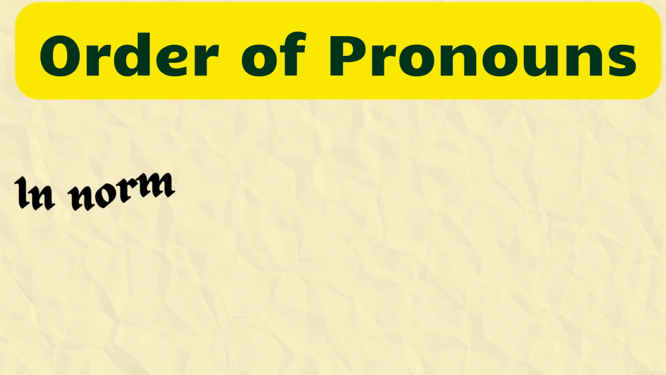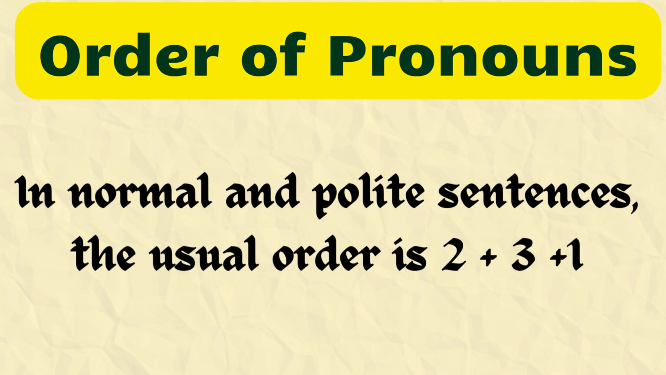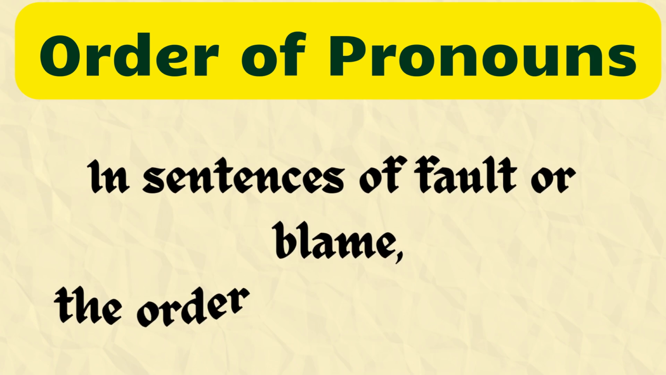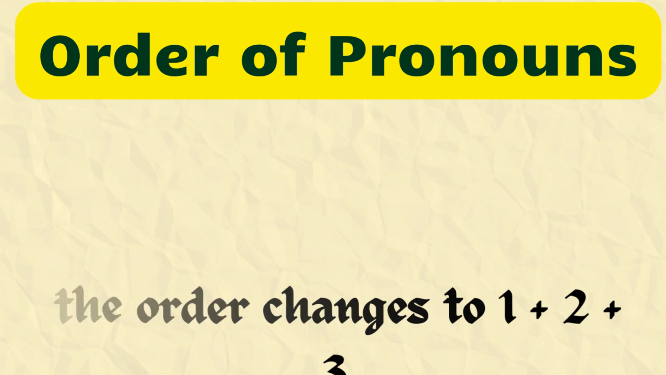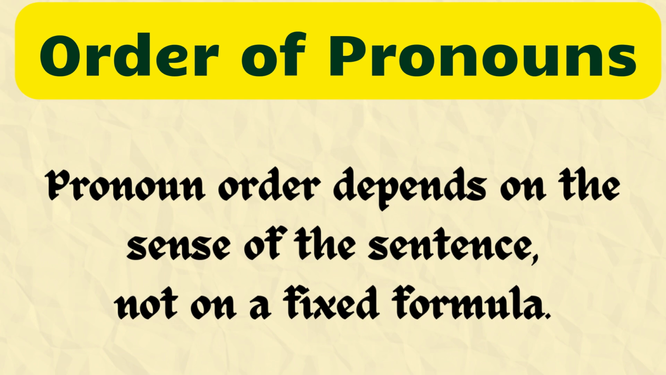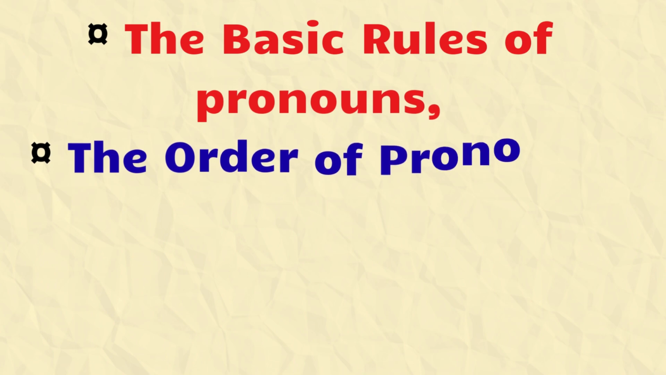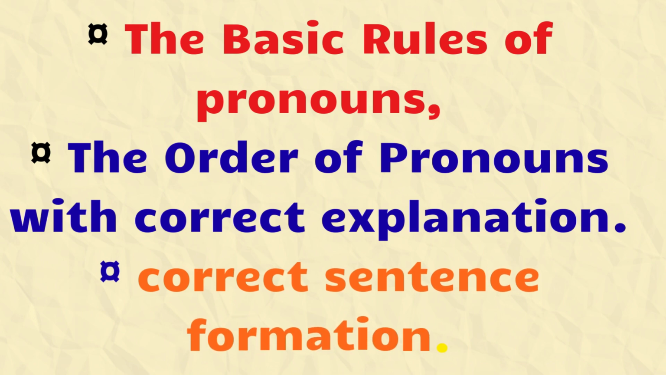Next is order of pronouns. In normal and polite sentences, the usual order is second person, third person, first person. In sentences of fault or blame, the order changes to first person, second person, third person. Pronoun order depends on the sense of the sentence, not on a fixed formula. Got it? So today we completed the basic rules of pronouns and the order of pronouns with correct explanation. These rules are very important for correct sentence formation.